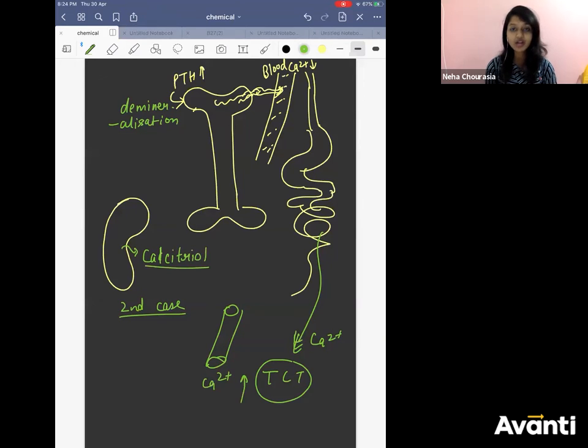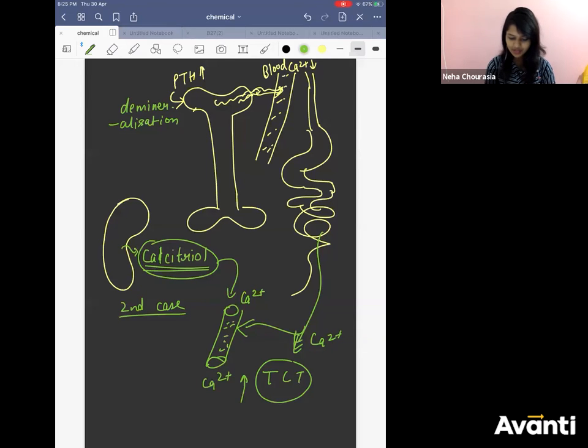This calcitriol helps in making calcium, vitamin D. Okay? Vitamin D helps in making calcium, no? So this calcitriol will help in conversion of vitamin D into calcium. And all this calcium will be sent to the bones. Sorry, this is blood, no?